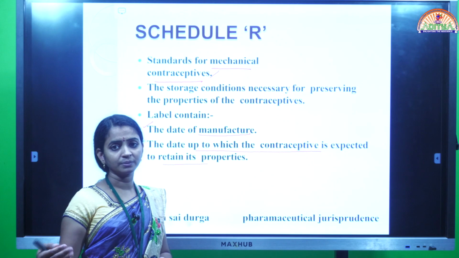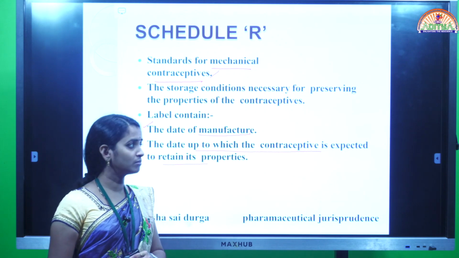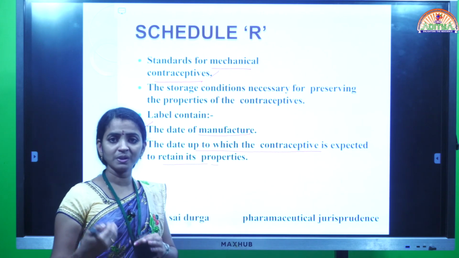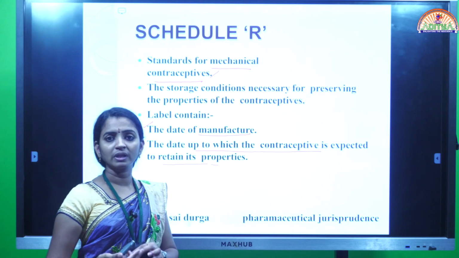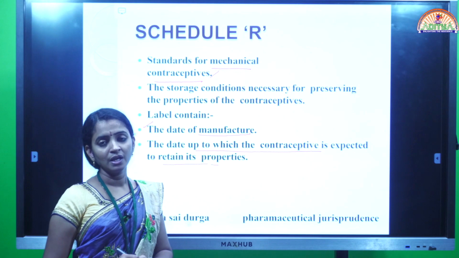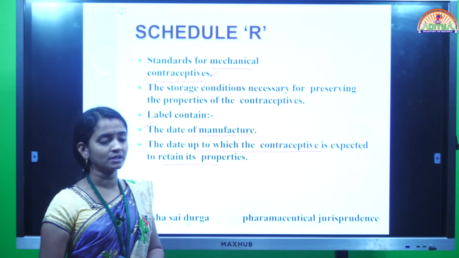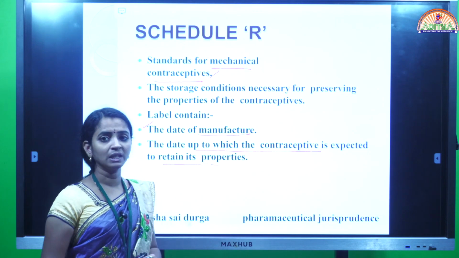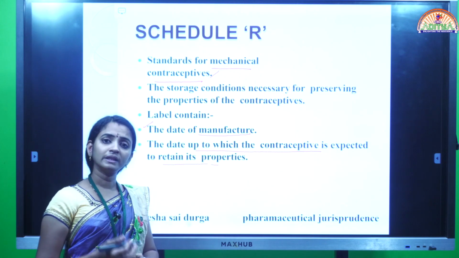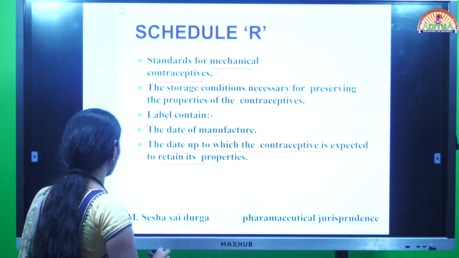After the date is crossed, the device may not retain its original properties. It may lose its properties completely, so if we use it afterwards, there is no use of the particular device. That's why we can use the mechanical contraceptive device only within the date. All the details of mechanical contraceptive devices are given under Schedule R.